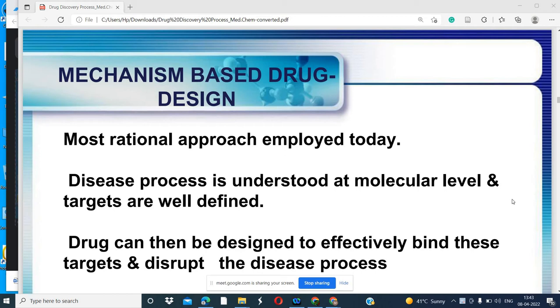Welcome to the class of drug designing. Dear students, today we are going to study mechanism of drug designing, mechanism based drug designing, how we design the drug.